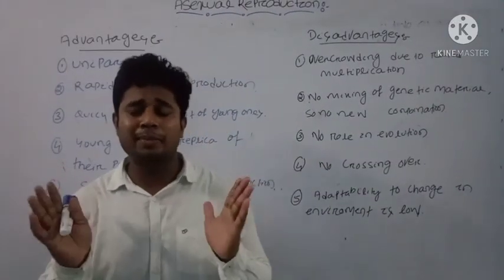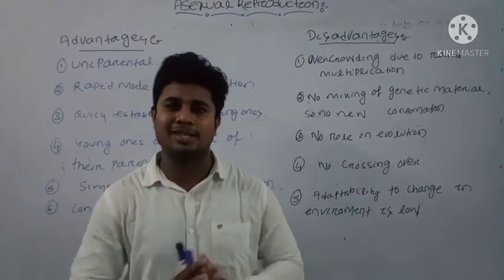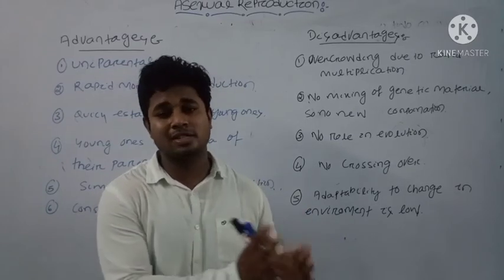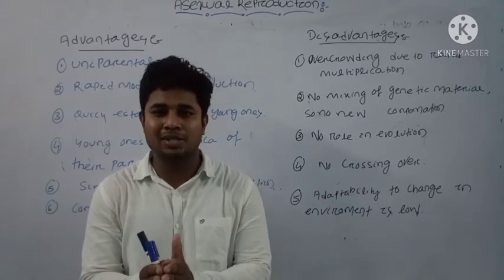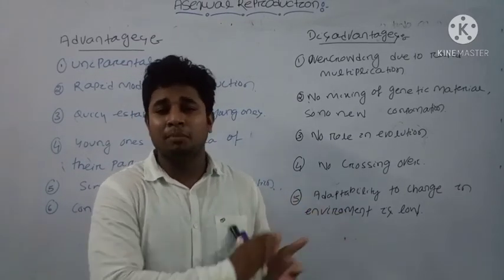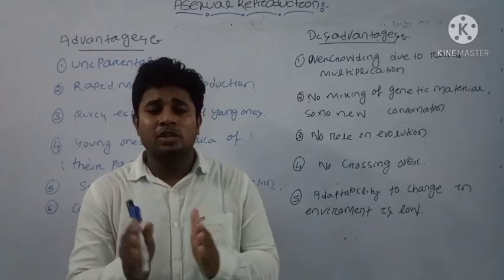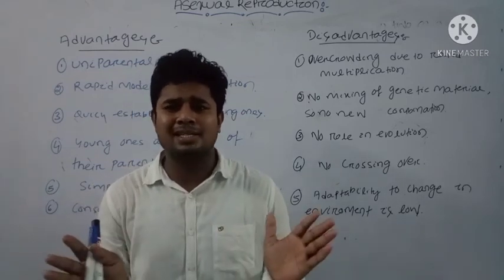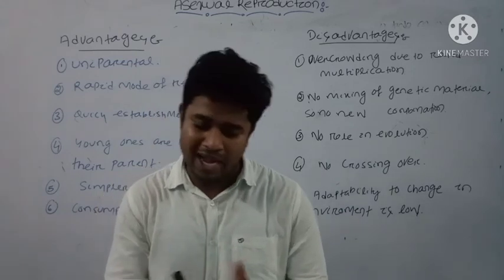Already we have discussed the different processes of asexual reproduction. We have discussed fission, the sporulation process, and the budding process. Then let us discuss the advantages and disadvantages of asexual reproduction.